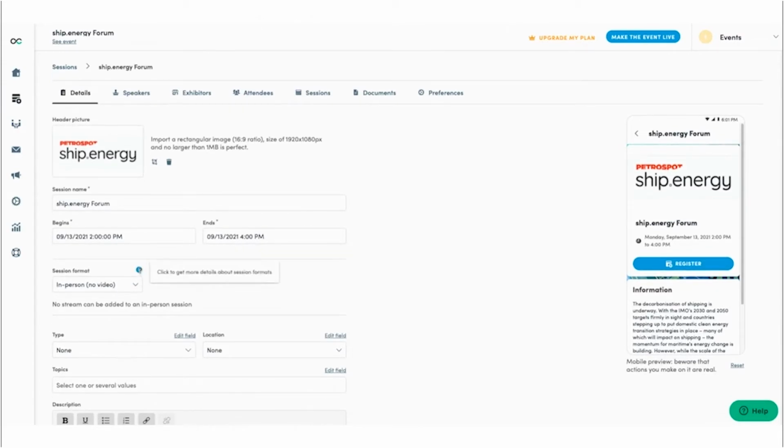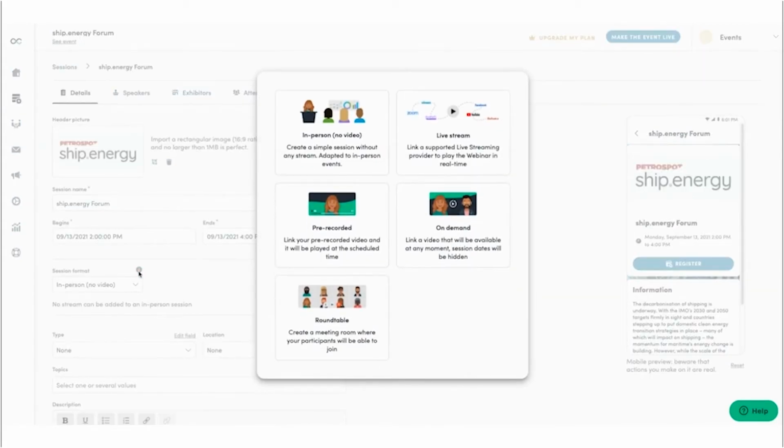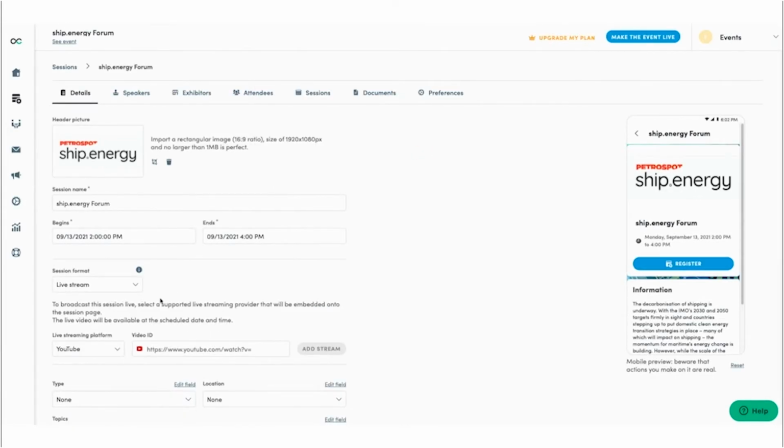This is where you then select the session format. So if I click on the information button, these are the different session formats that we have available with an explanation. So if it's in person, it would be in person, because a video is not necessary. We've got live stream and we've also got pre-recorded. So for the live stream and the pre-recorded, if you select either of these, you'll then need to add your video ID.